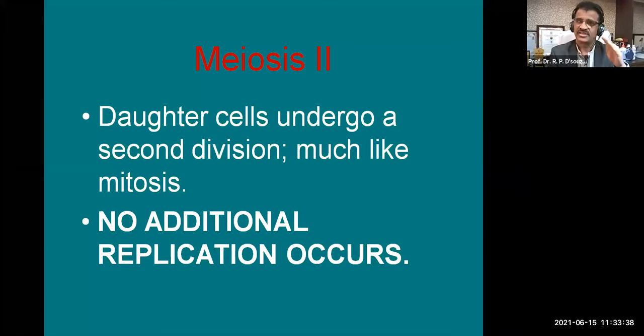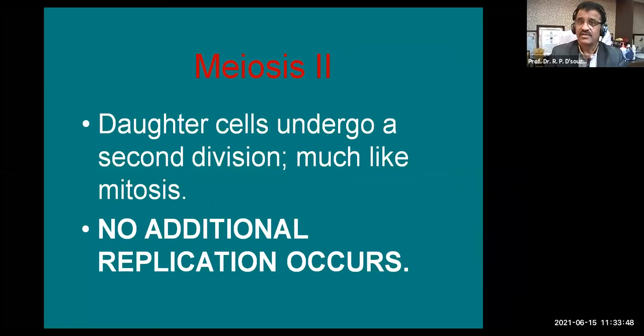So in meiosis 1 there is replication, and in meiosis 2 there is no replication. This you have to keep in your mind constantly. You have to be quite familiar with these words, my dear students. It is very important. Human anatomy begins with all this, so it's quite basic. Well, now what happens next?